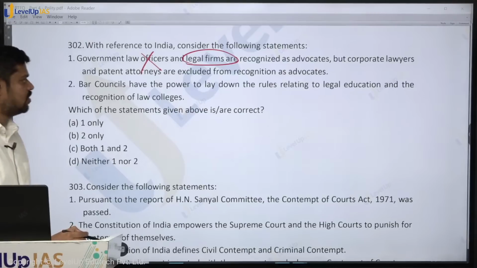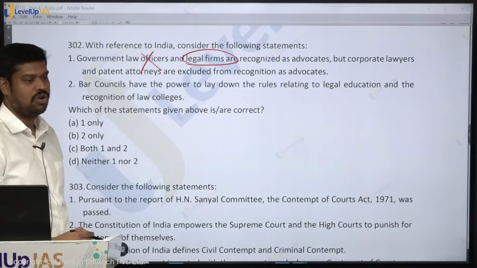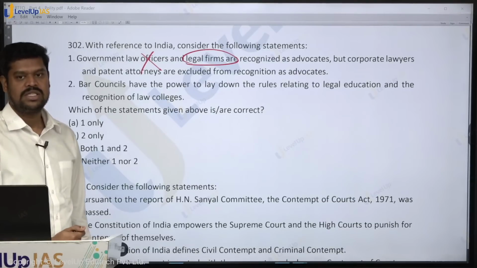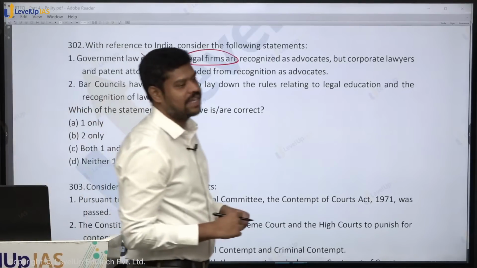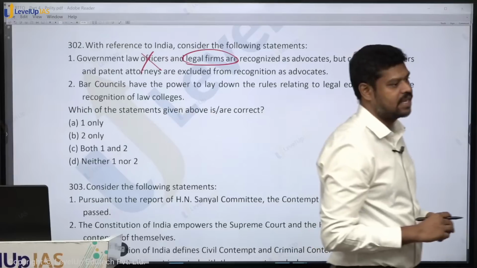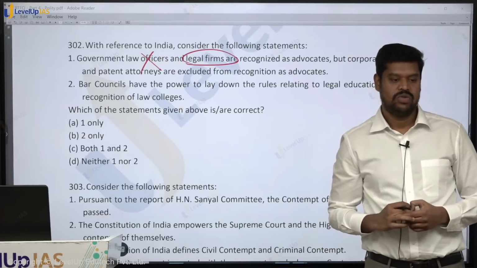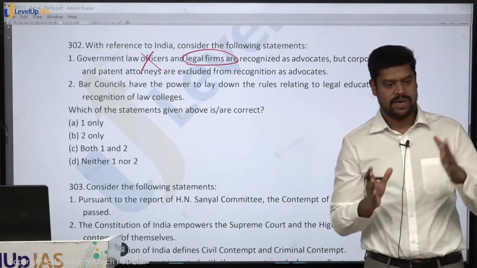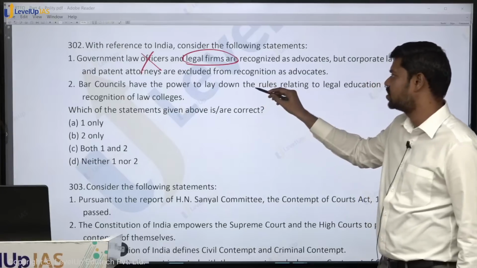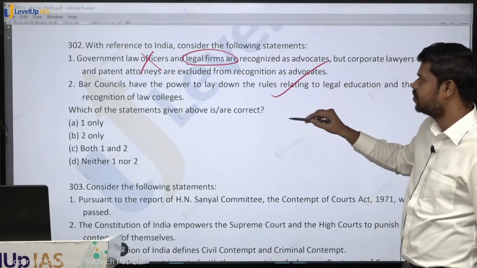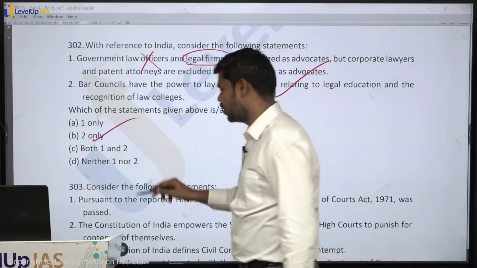The Bar Council of India has a power to lay down the rules relating to legal education and the recognition of law colleges. What is the status of the Bar Council of India? It is a statutory body established by the Advocates Act, and it is the Bar Council of India which will give recognition with regard to the colleges, and also it will determine the curriculum for the law degree and all those things. So, this is definitely true. So, what is the answer here? The answer is option B, 2 only.